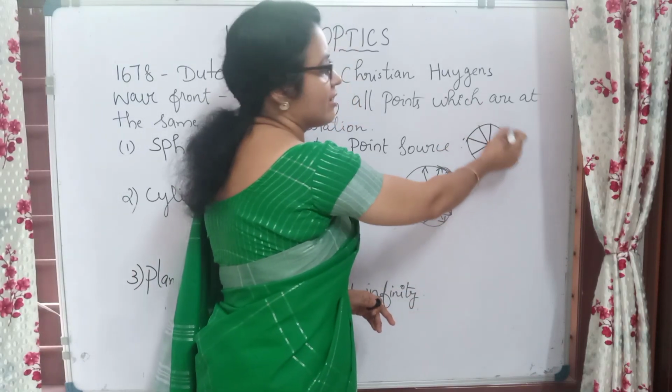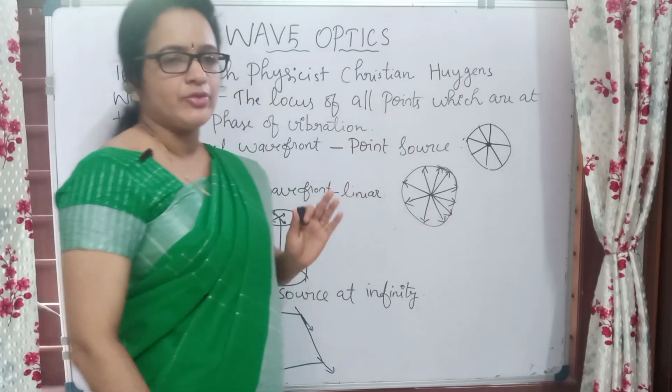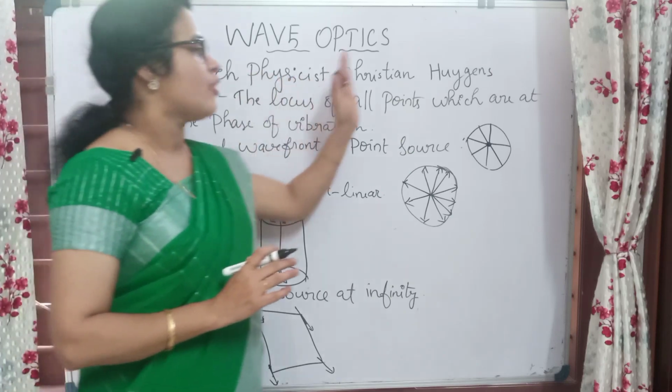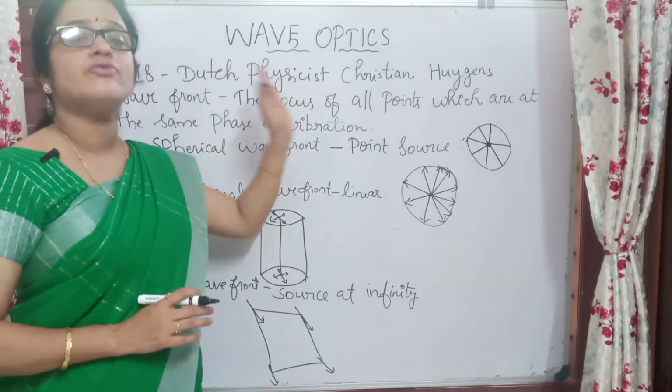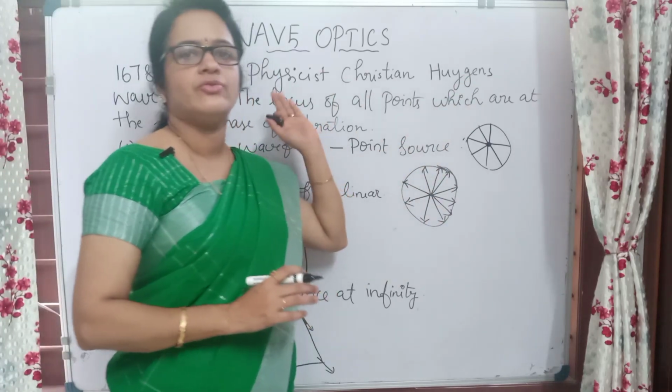So this is a spherical wave front. ഇതിനൊരു സ്ഫിയറിന്റെ ഷേപ്പ് ആണുള്ളത് അല്ലെ. So this is a spherical wave front. Wave front എന്ന് പറഞ്ഞാൽ it is defined as the locus of all points which are at the same phase of vibration. അതായത് locus of all points which are at the same phase of vibration.